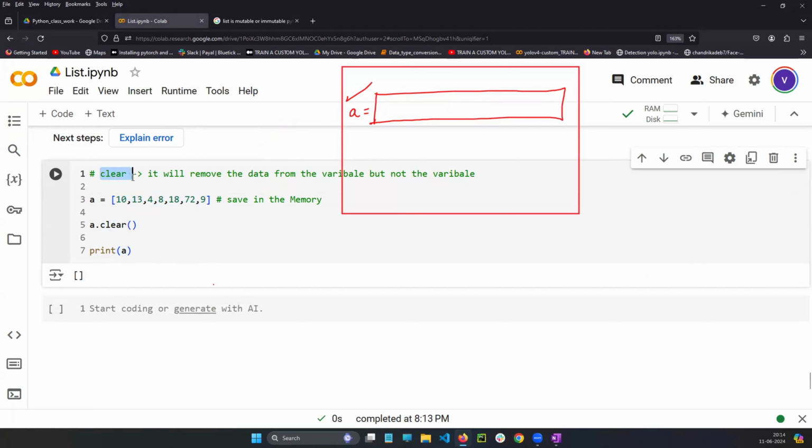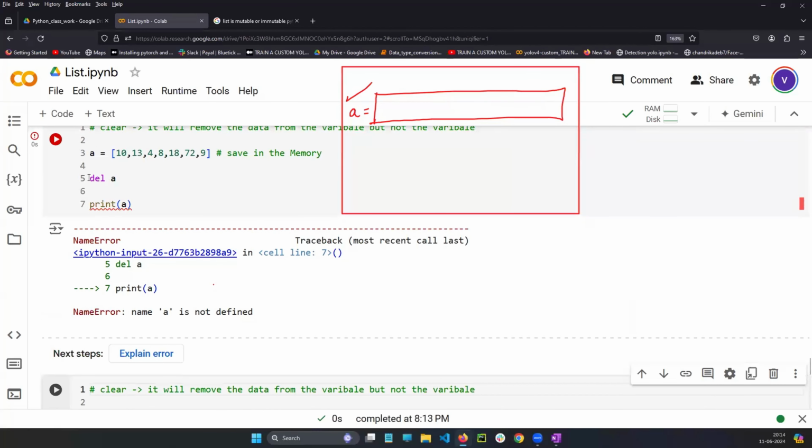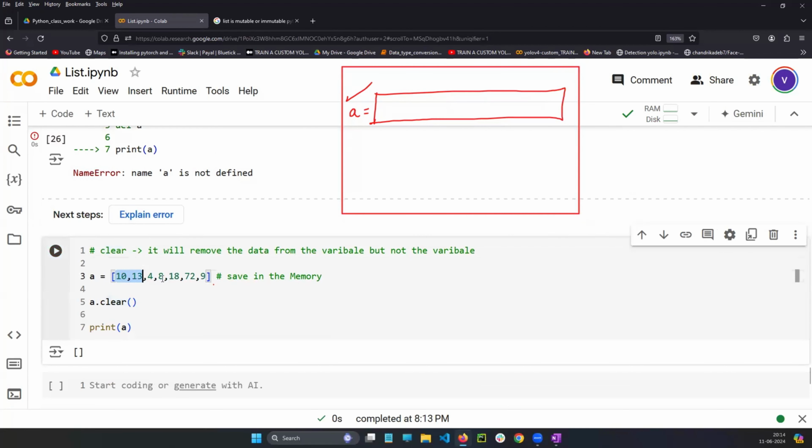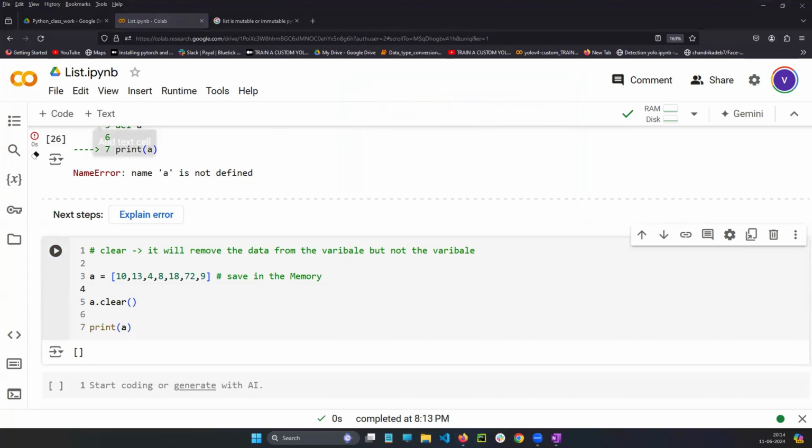This is why: delete will delete the variable, data, everything, but clear will remove the data inside the variable, but the variable will be alive. Guys, did all of you understand till here? Please tell me. Everything clear? Yes, sir.